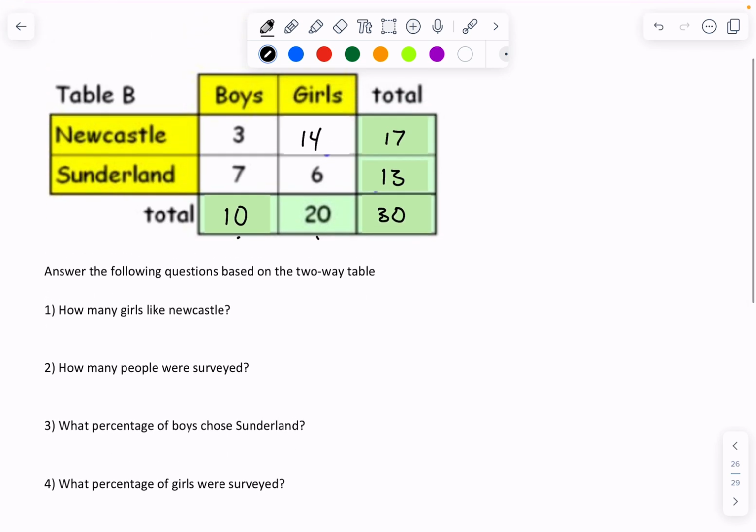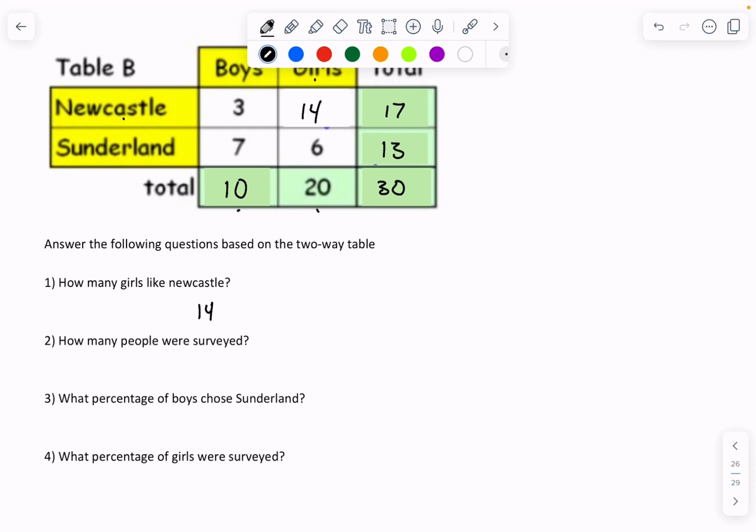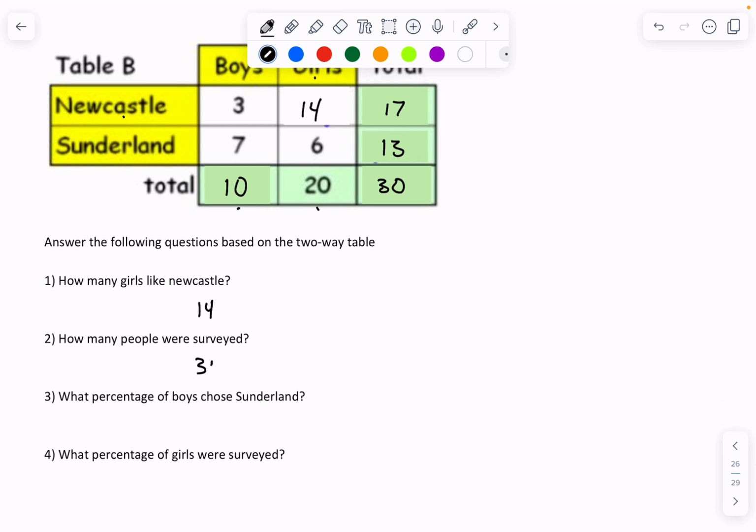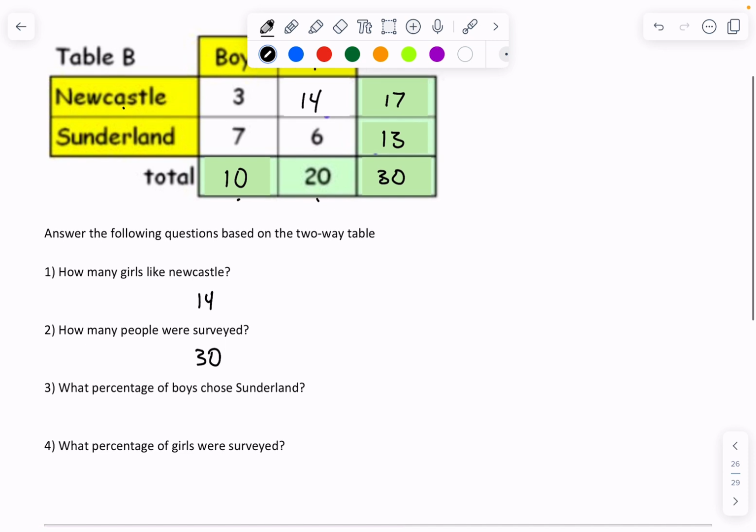Now, how many girls like Newcastle? Number of girls that like Newcastle is pretty simple. It's just girls, Newcastle cell, and you follow that over, and you find out 14 of them like Newcastle. How many people were surveyed? That's the total number of people surveyed, which is 30. What percentage of boys chose Sunderland? Now, this one's tricky because it's only talking about the boys.